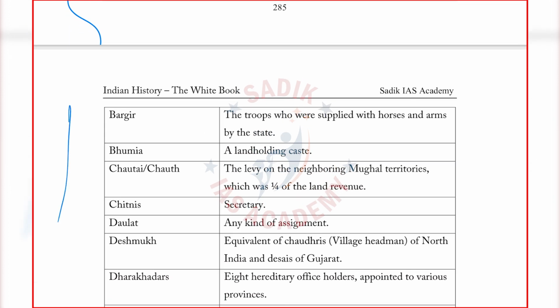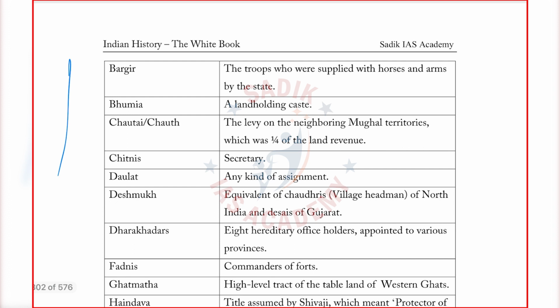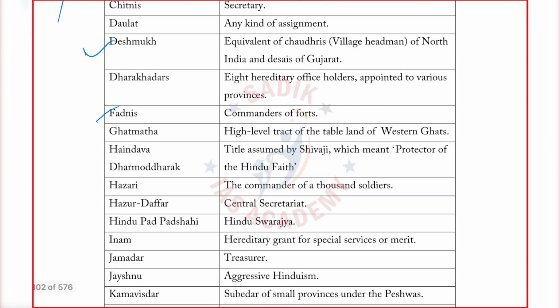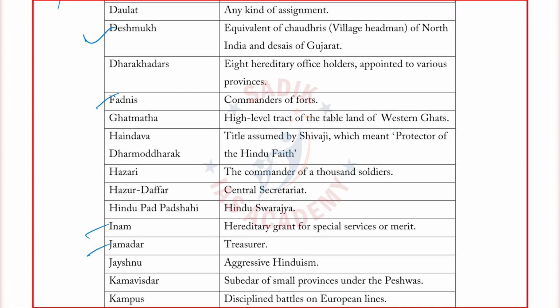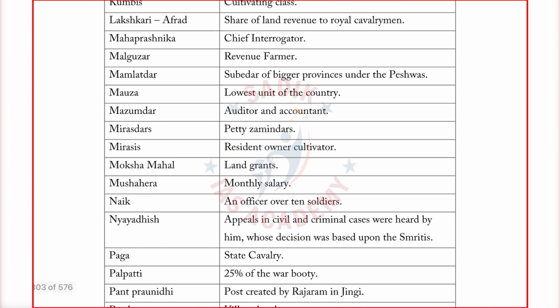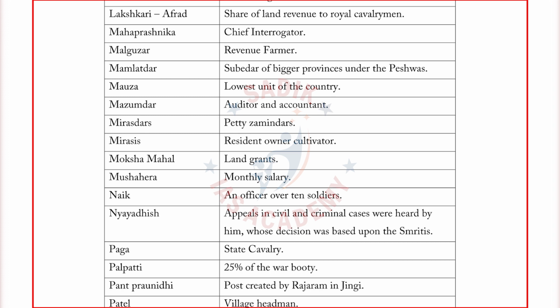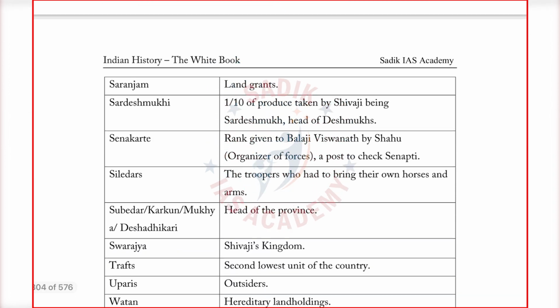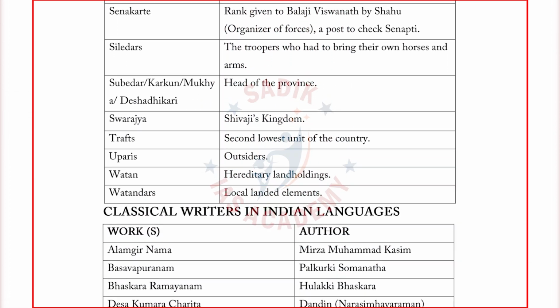I have given what is the meaning of Daulat, Deshmukh, Fadnis. Like this, Inam, Jamdar. So I have given important terms after every unit in ancient and medieval. That is not applied in modern India, because they are not going to ask any question about terminology in modern India. But in ancient and medieval, you can see, Mirasdar means a petty Jamindar. Naik, an officer who commands 10 soldiers. So like this, in each and every unit, the terms will be present.